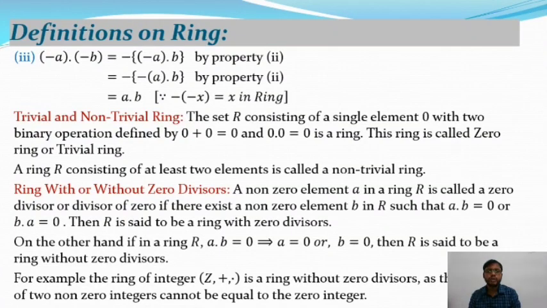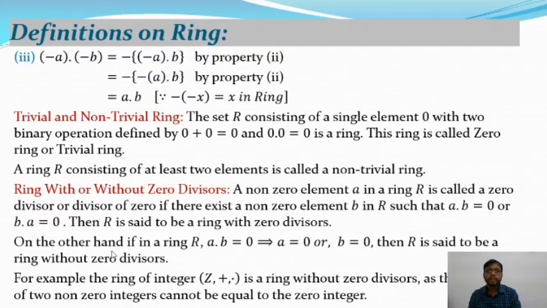But 2 into 3 is equal to 6, which is equal to 0. So 2 and 3 are both non-zero elements, but their multiplication is 0. So Z6 dot is a ring with zero divisor, as well as in some cases where the matrix multiplication is 0. So for two non-zero matrices, their multiplication is 0. So these are rings with zero divisors.